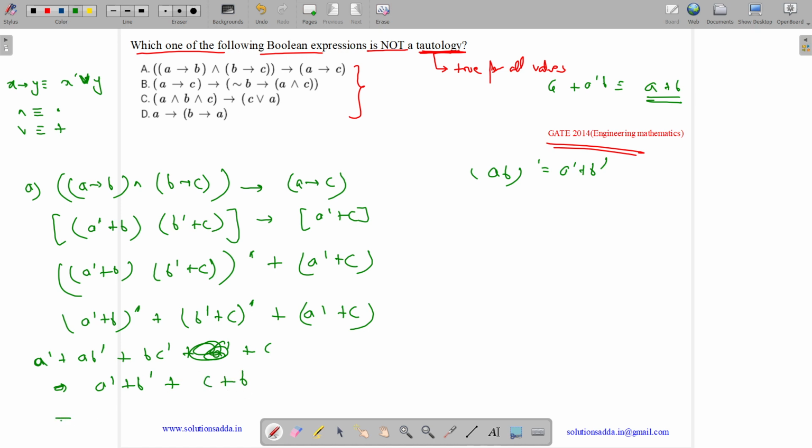What is B plus B dash? It is true. So B plus C plus 1, or you can say true. 1 plus anything is always true. So this whole term is always true, so it is a tautology. Let us see option B.